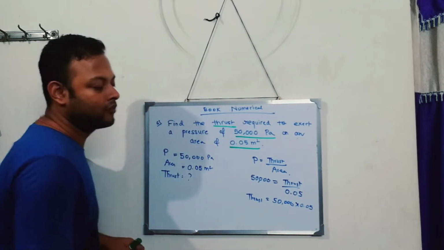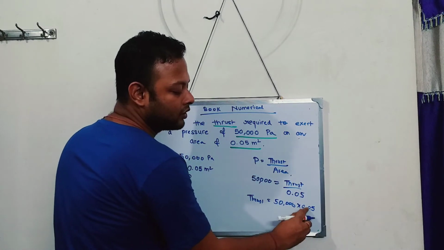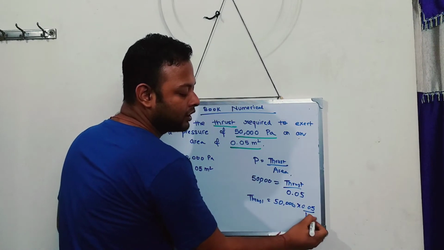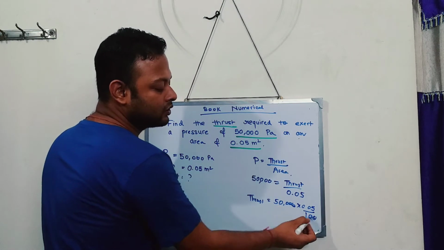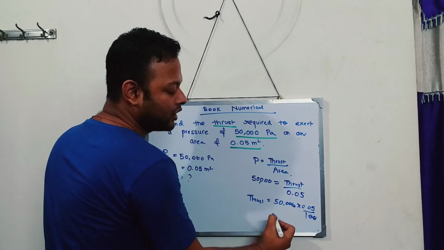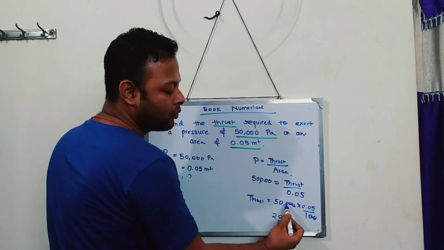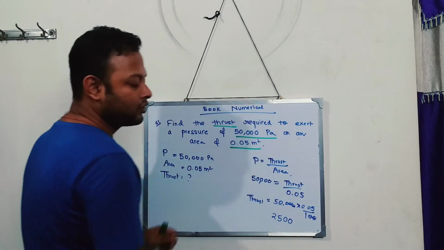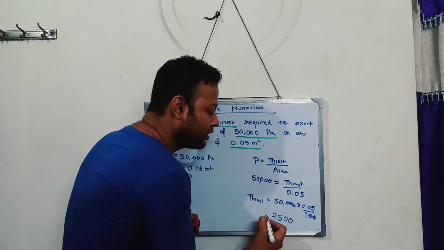Now I think you have to use your concept of maths. Remove this point, and what do you get? 100. If you remove the point, you get 100. Cancel 0, 0. 5 into 5 is 25. And how many zeros are there? 1, 2. So you get your answer as 2500.